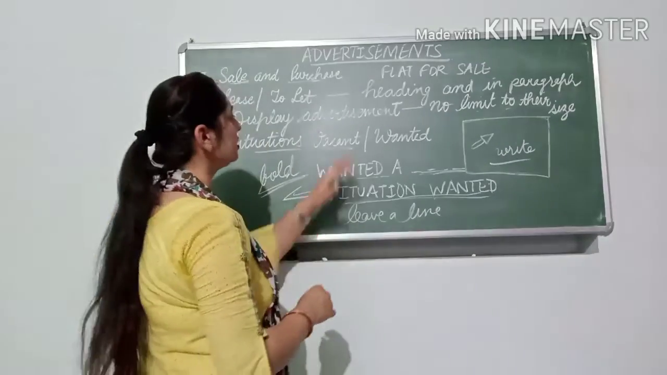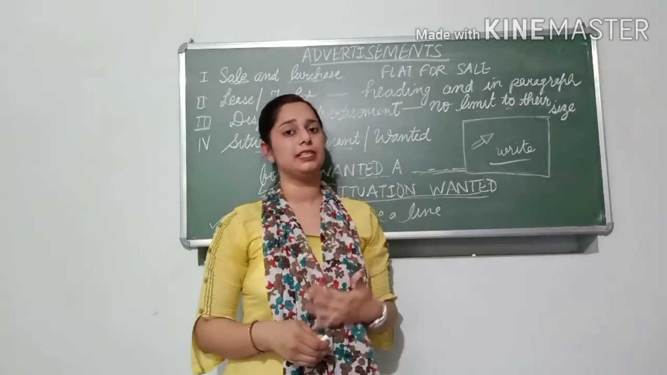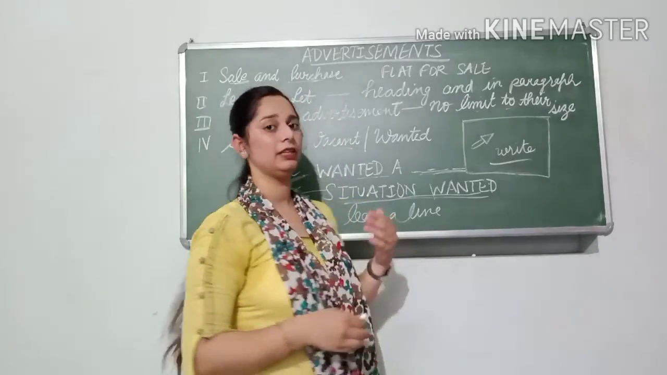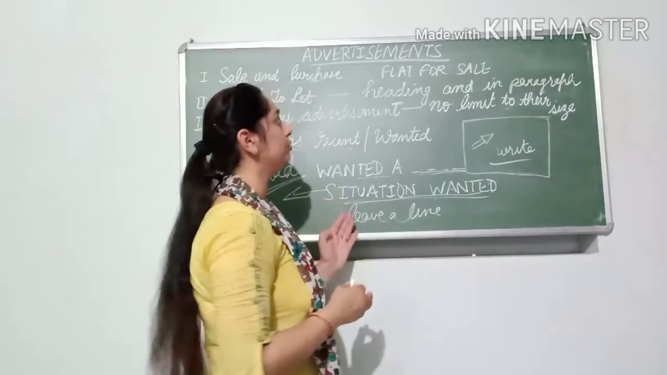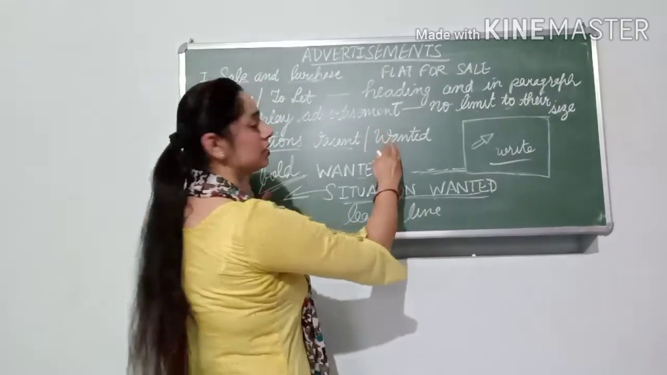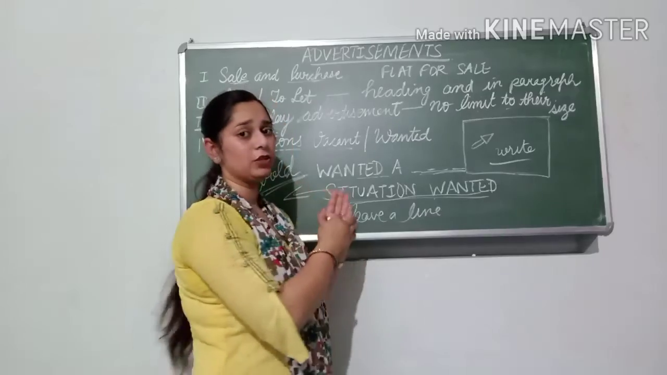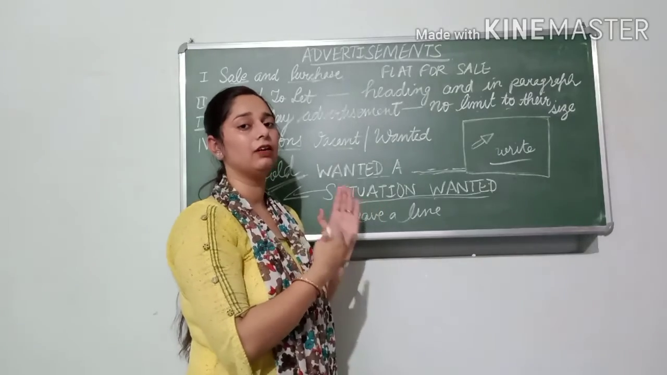Okay, so these are the four main kinds of advertisement. You can go through the newspapers and see examples from there, how to write an advertisement. In this way you can get the idea. So I have discussed the four kinds of advertisement. Do practice advertisements by taking various examples.